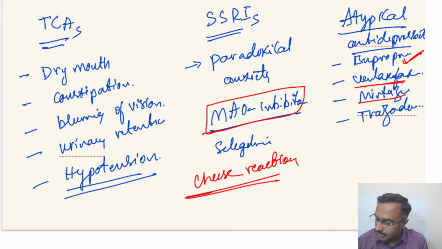Mirtazapine causes sedation and also prolongation of QTc. And trazodone, though rarer, causes priapism. One of the questions in INICET was about the priapism causing antidepressant. Trazodone is the implicated agent.